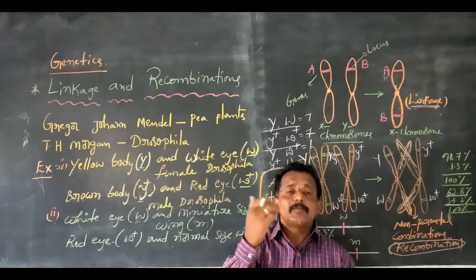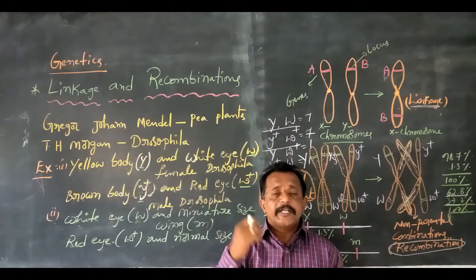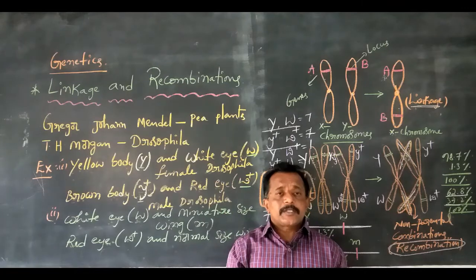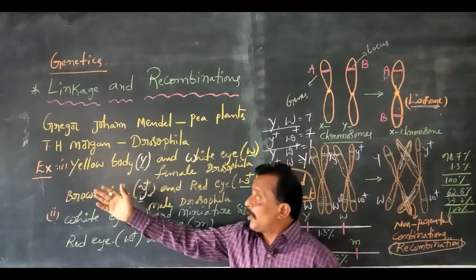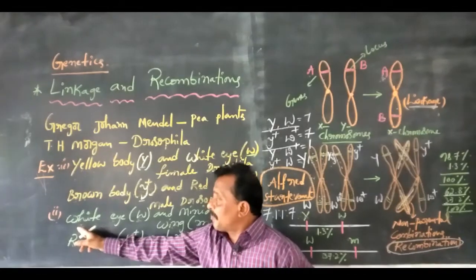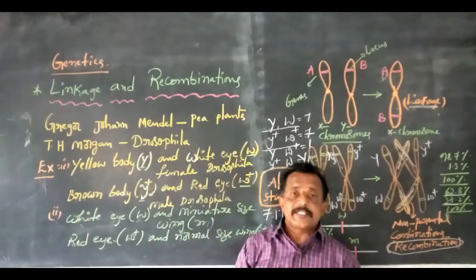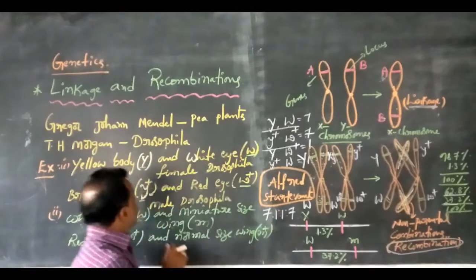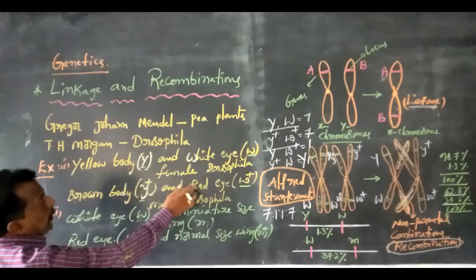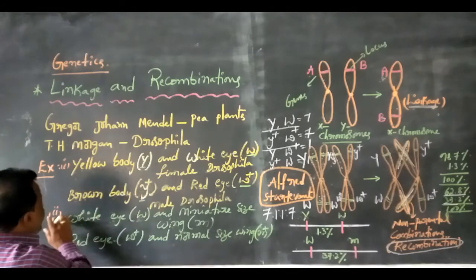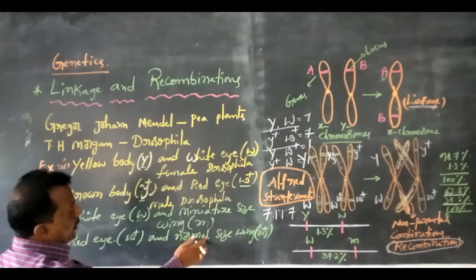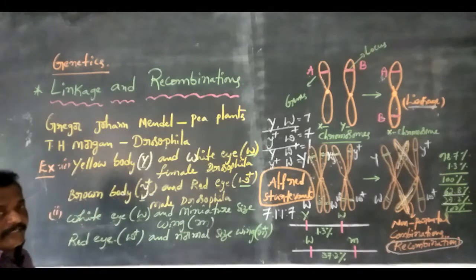So T.H. Morgan took two examples. The first example has two pairs of contrasting traits, and the second example has another two pairs of contrasting traits. The first two pairs of contrasting traits are body color and eye color. The second are eye color and wing size.